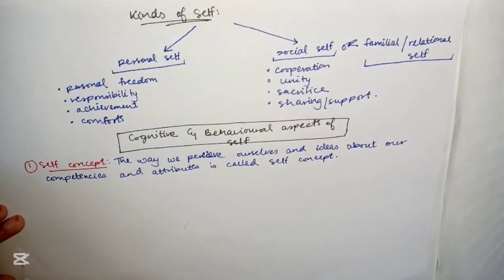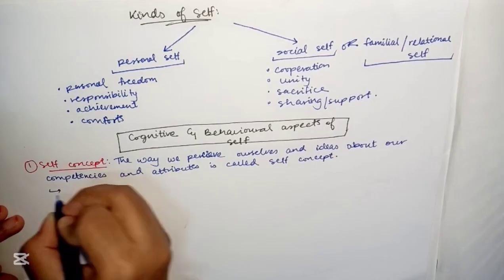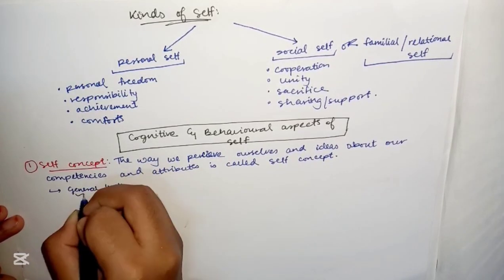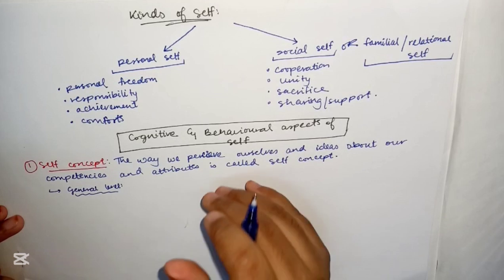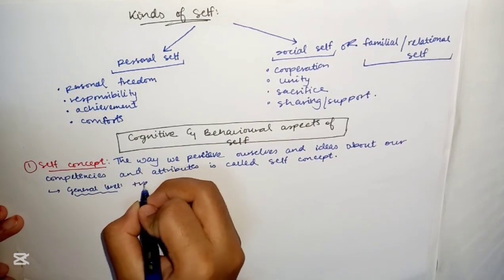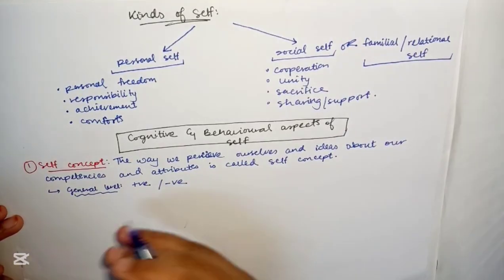At a very general level, this view of oneself is overall either positive or negative.